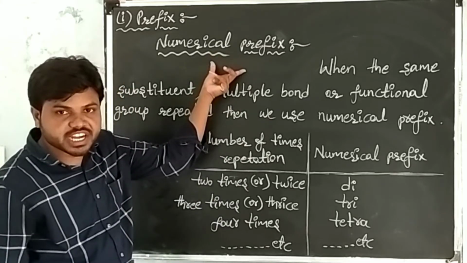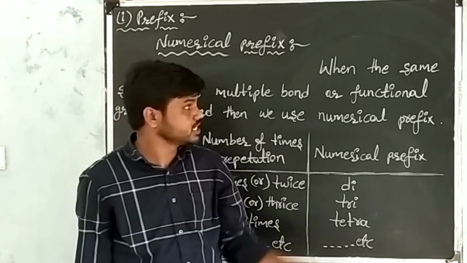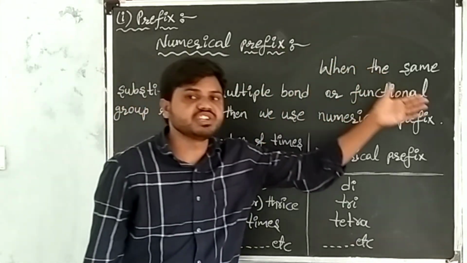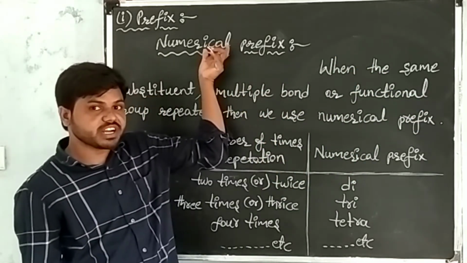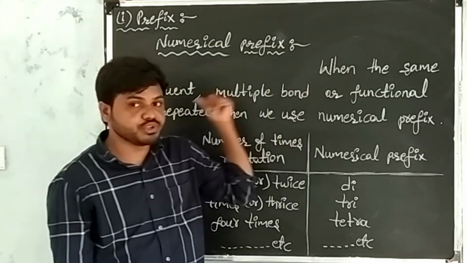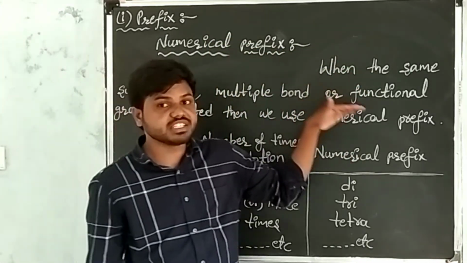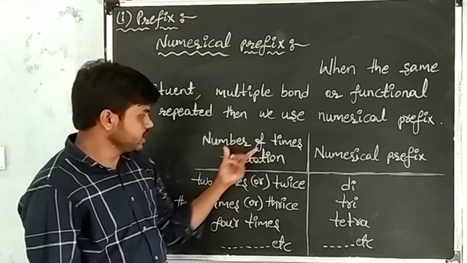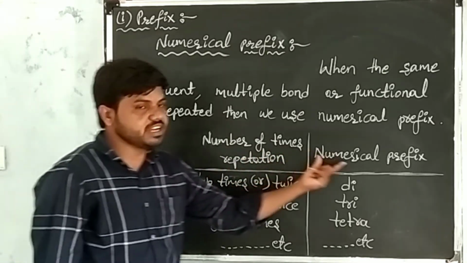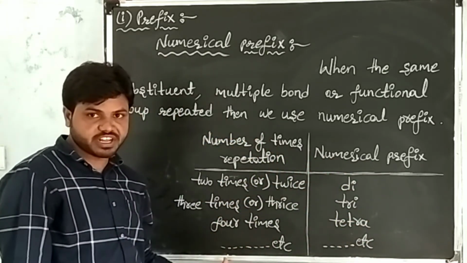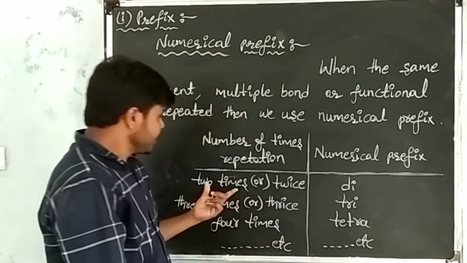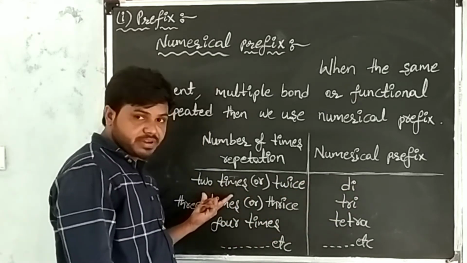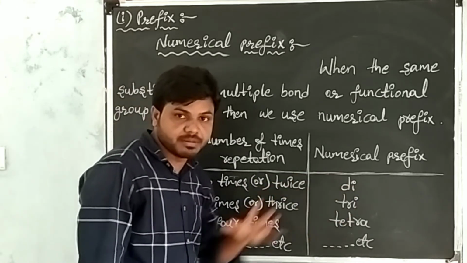Now we discuss numerical prefixes. When the same substituent, multiple bond, or functional group is repeated, we use numerical prefixes. See here the number of repetitions and the numerical prefixes. When it is repeated 2 times, we use di as a numerical prefix.